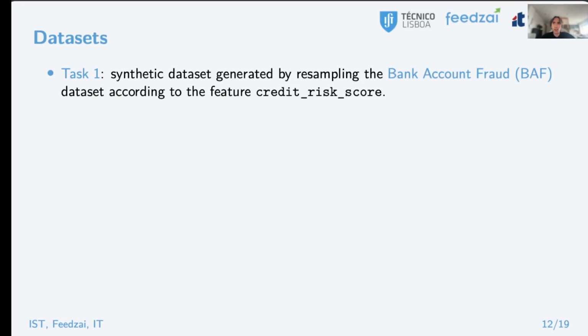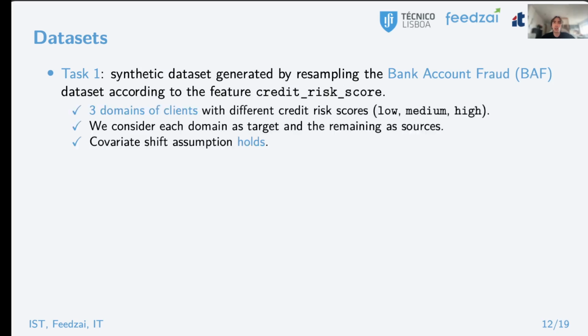For the first task, we consider a synthetic dataset generated by resampling the bank account fraud dataset according to the credit risk score of the clients that made the transactions. In particular, we construct 3 domains made up of clients with different credit risk score levels, namely low, medium, and high. We consider each one of these domains as targets in turn, while the remaining ones form the source domain. And also by construction, it is the case that the covariate shift assumption is guaranteed to hold.